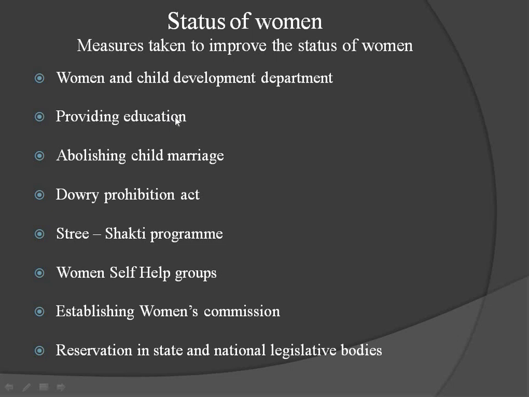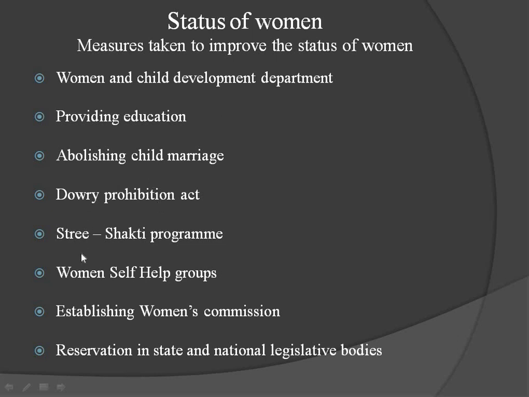And providing education. Very important one, women should get education. And abolishing child marriage. It is a very bad practice. Many blind beliefs are there, so we have to abolish child marriage. The dowry system we have to prohibit, and polygamy we have to stop.